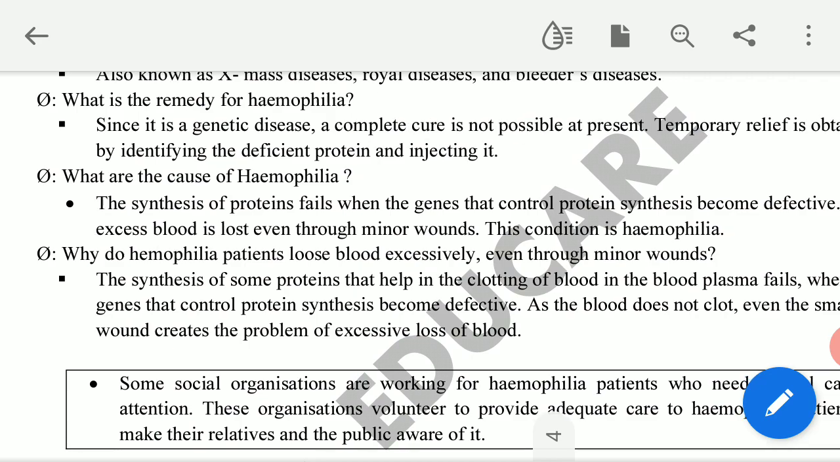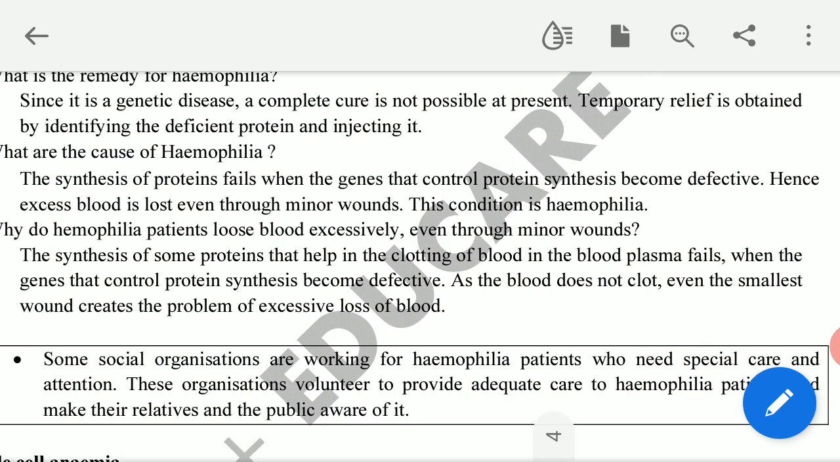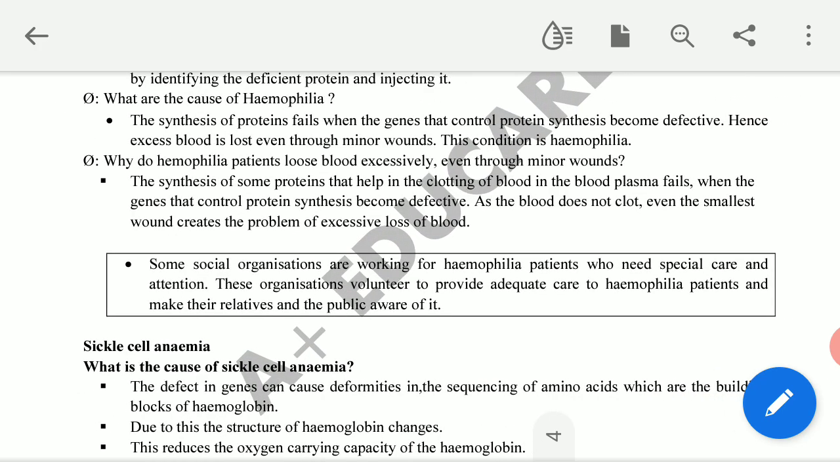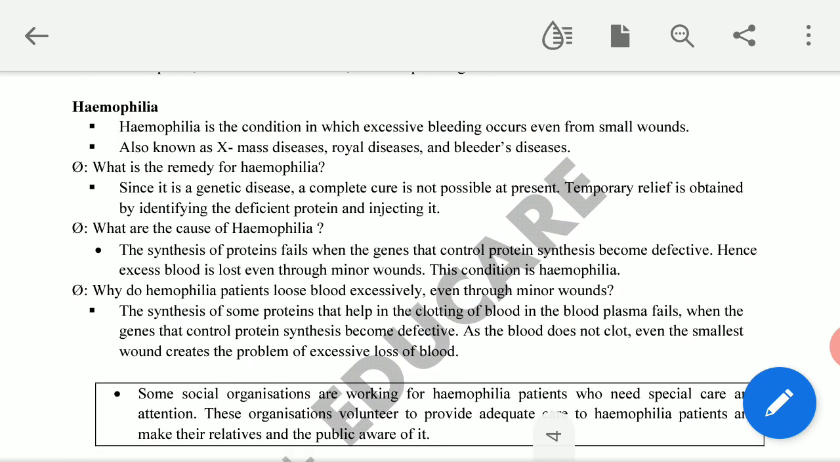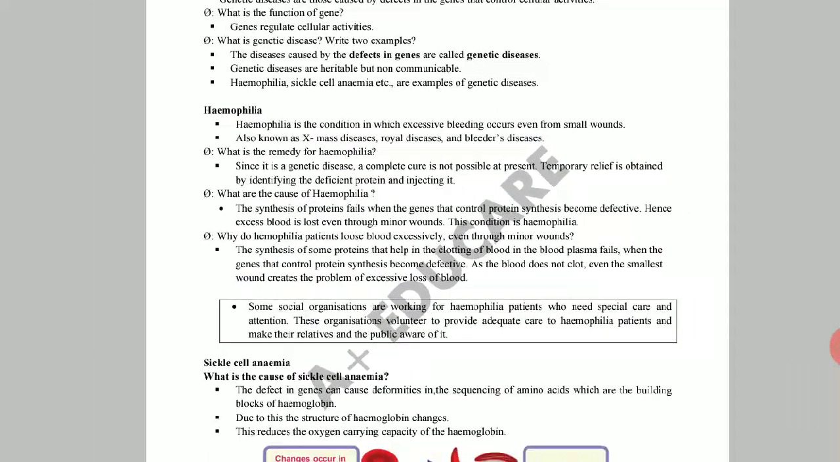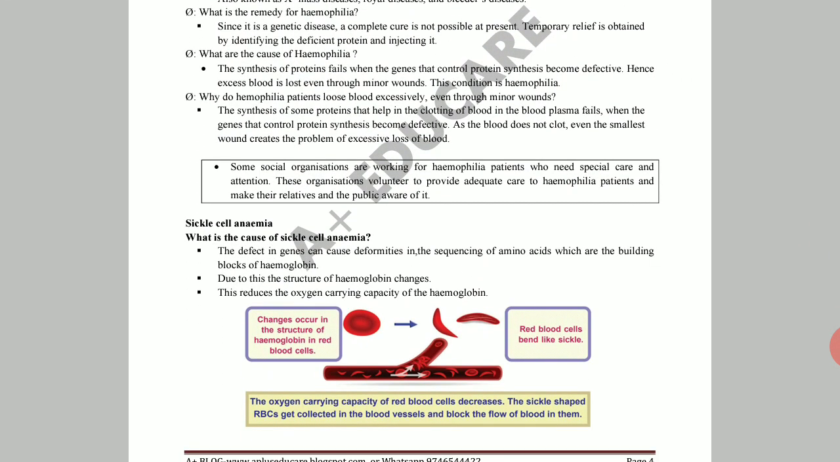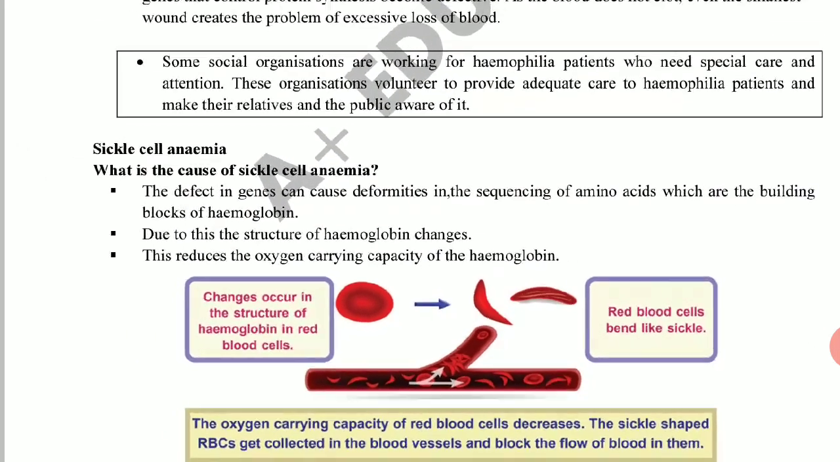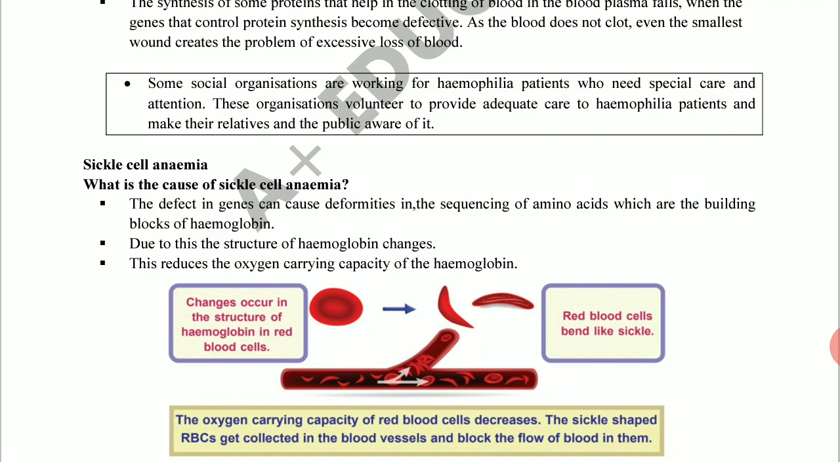There are some more questions that you can go through in the PDF given. I told you the cause. The reason is defect of genes responsible for the synthesis of protein related to blood clotting. Then see sickle cell anemia. What is the cause of sickle cell anemia?